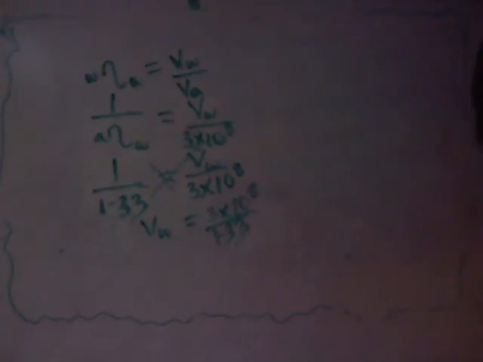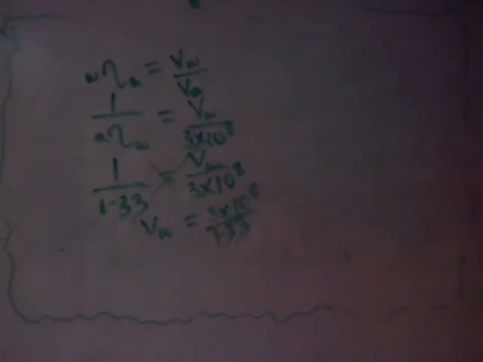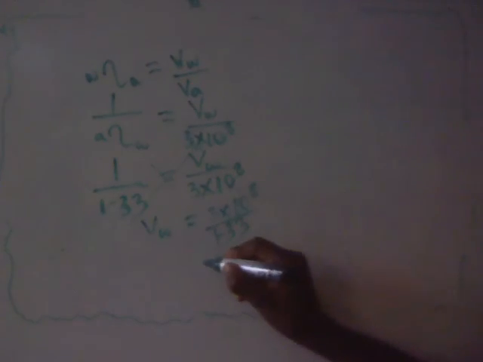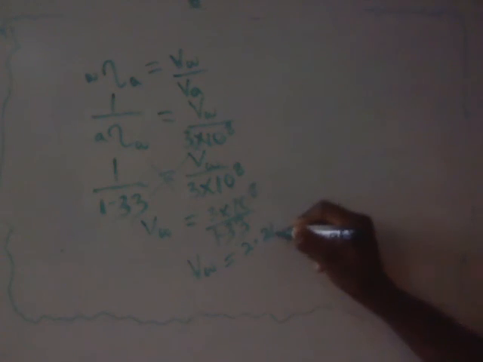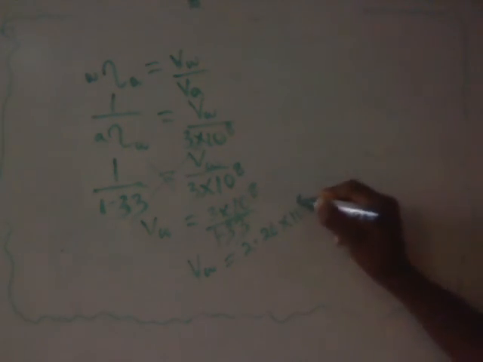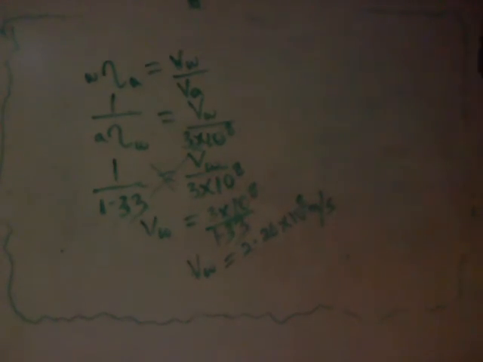Divide that, what we get, that's 3 divided by 1.33, which is 2.26. That is, the speed of water equals 2.26 times 10 raised to the power 8 meters per second. That's the speed of light in water.